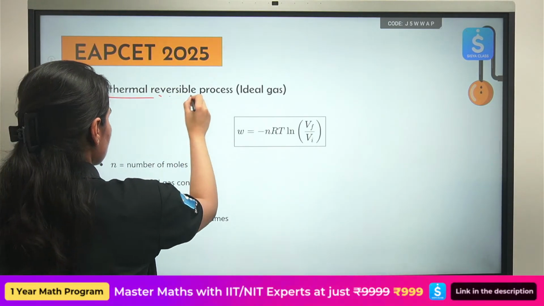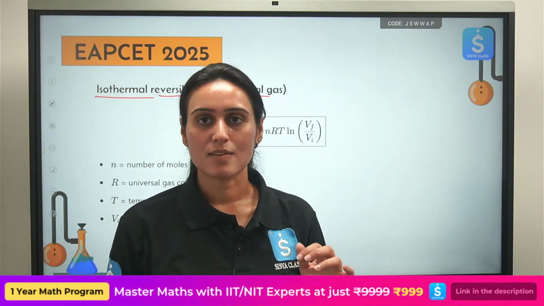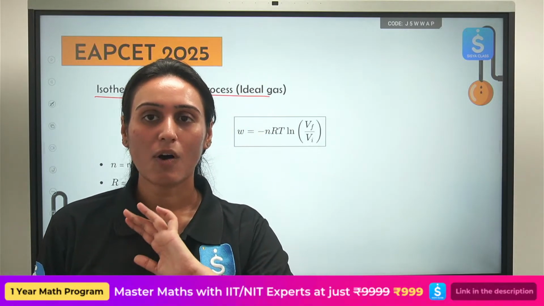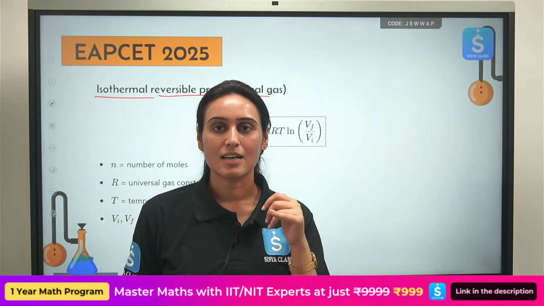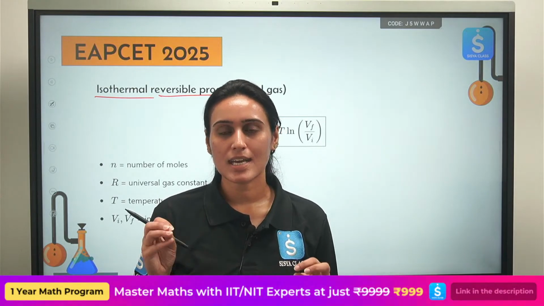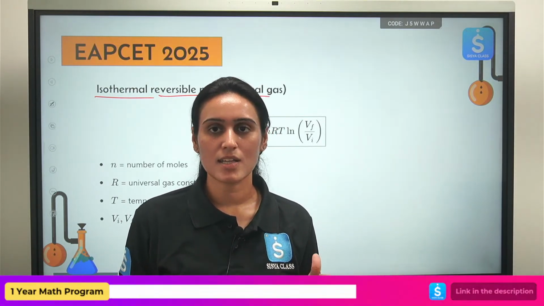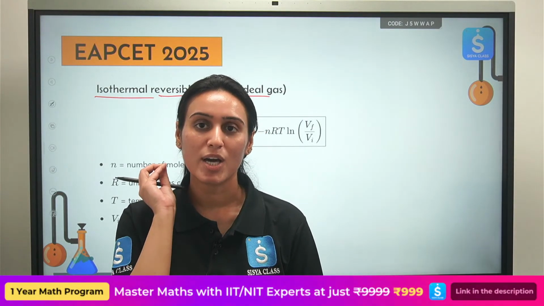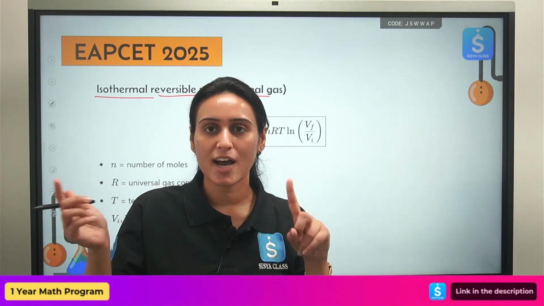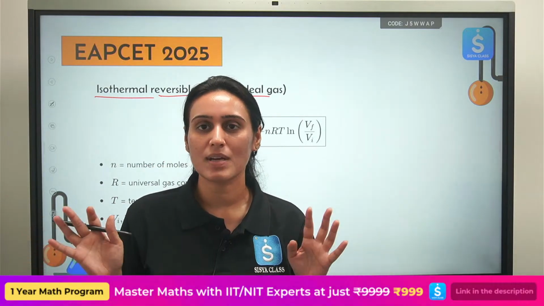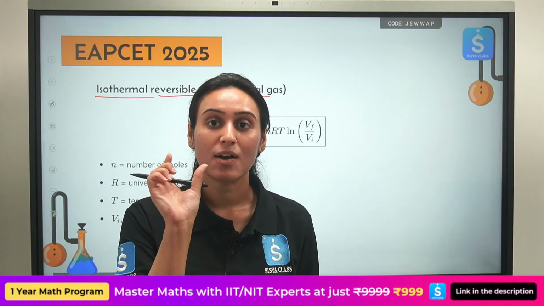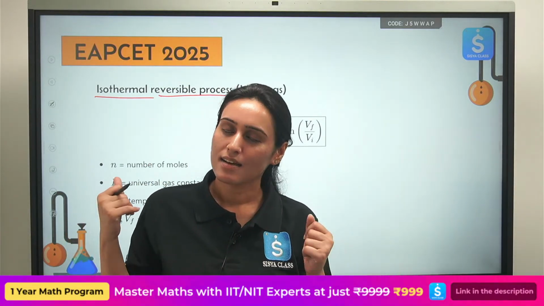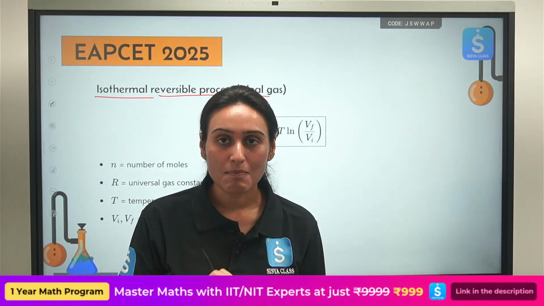Isothermal, see, I told you the type of process will tell you which formula of work done you have to use. For the irreversible process, look for constant external pressure. For the reversible process, you will not see anything related to constant external pressure. First thing, they will give the information directly in the question. So for irreversible process, you have to scout the entire statement of the question for the words constant external pressure. And if you don't see any constant external pressure written, understand we are talking about a reversible process.